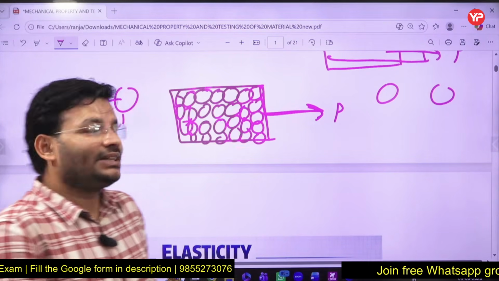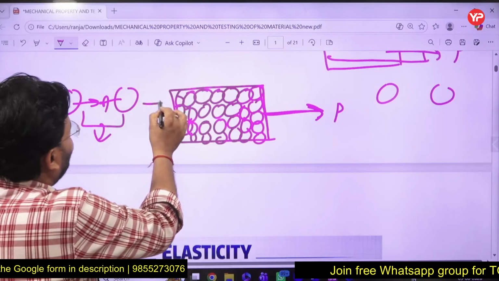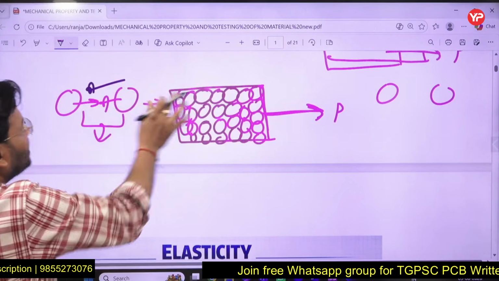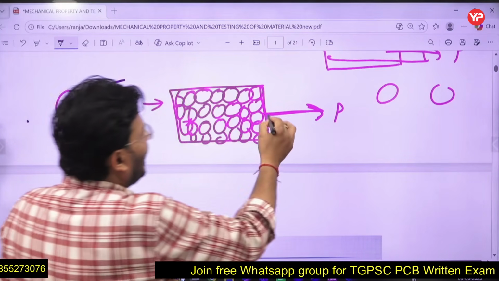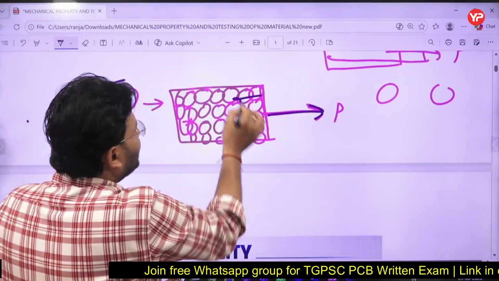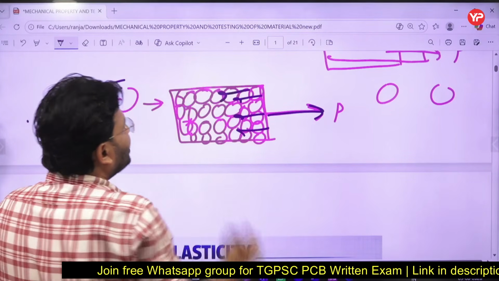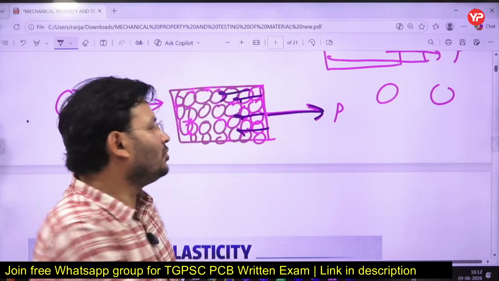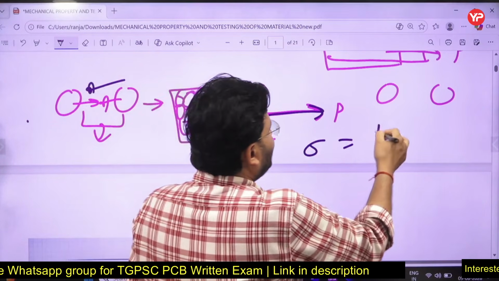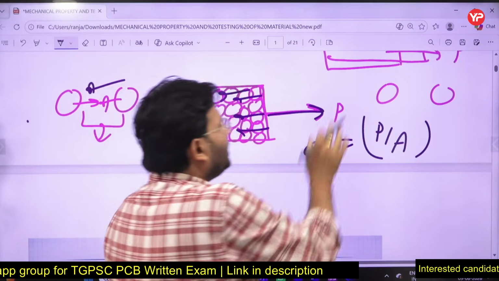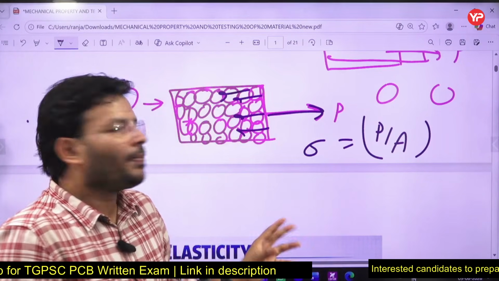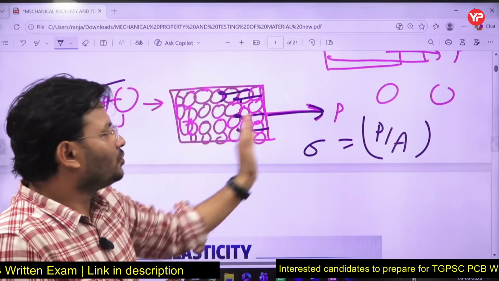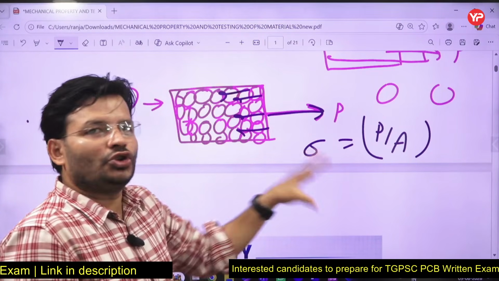And my dear friends, when they apply the load like that, what is happening? One resistance force will develop against that. So here we can say, as you have applied the force P, a resistance force will develop against this, and this resistance force per unit area is called what? Stress. So we can say P upon A, and obviously, from Newton's third law, whatever force you apply, the same reaction will develop here also. So this is action, this is the reaction, both will be equal.